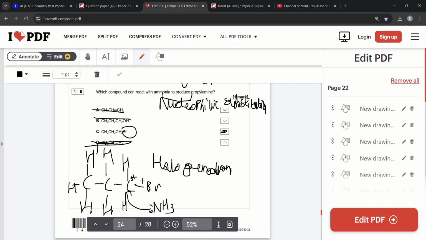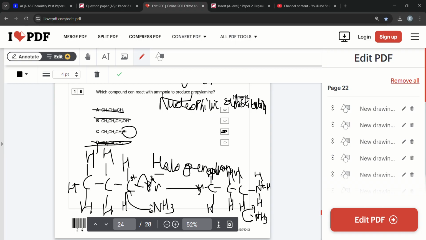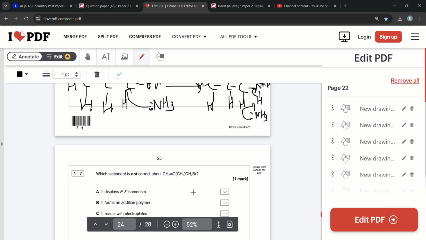The carbon is positive, the bromine negative, and we're left with this. The lone pair of electrons on NH3 takes a proton there, and then you form propylamine.